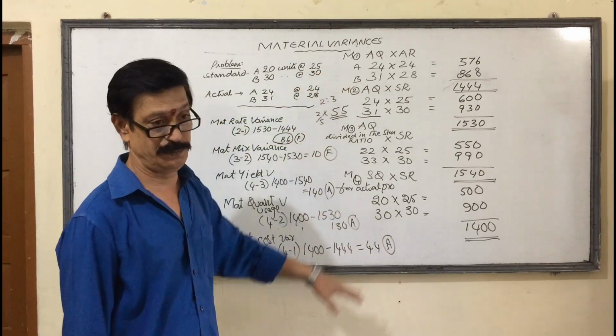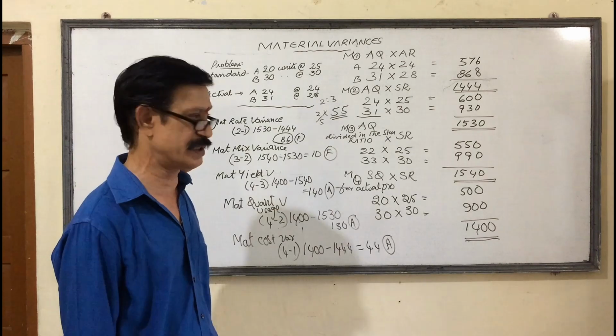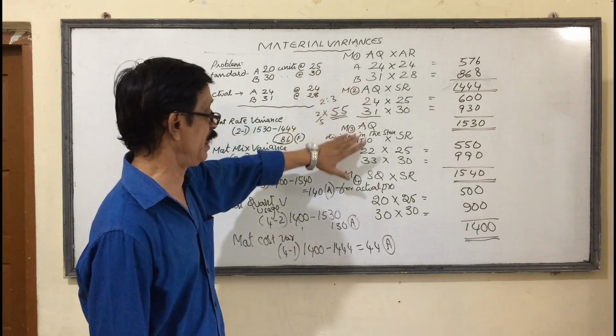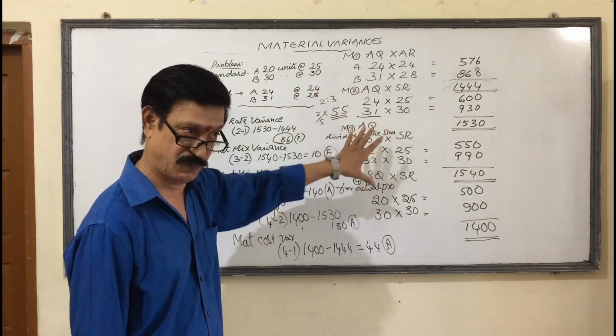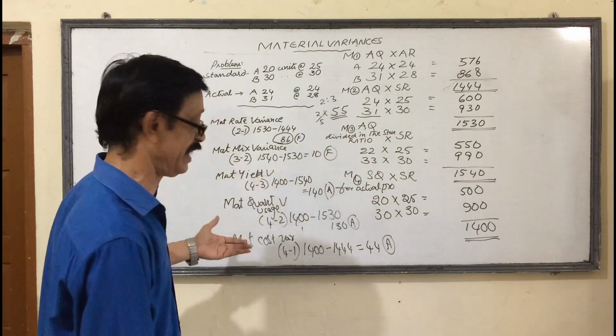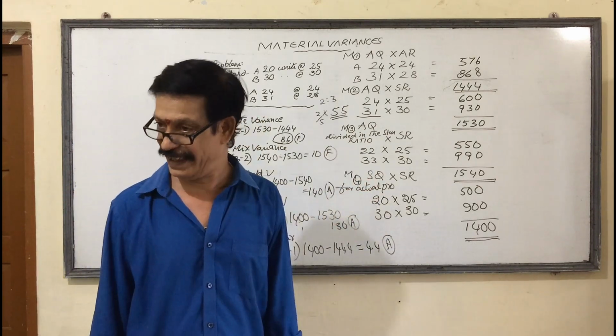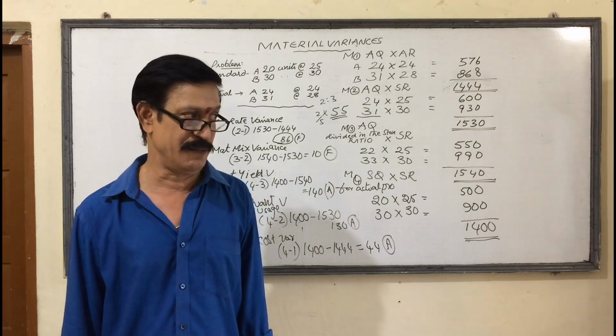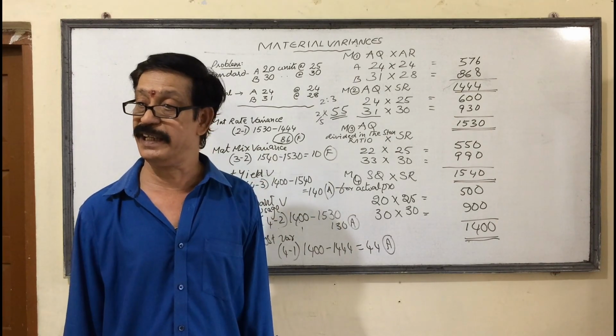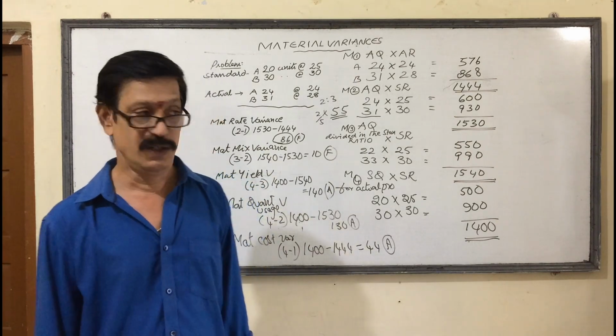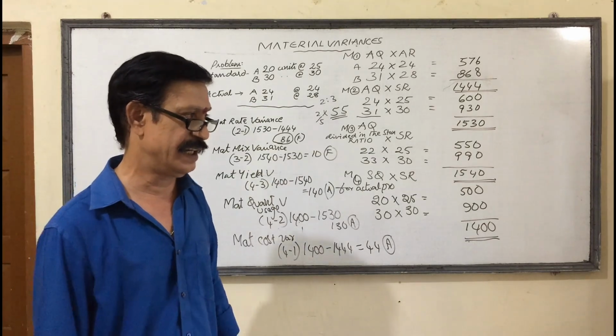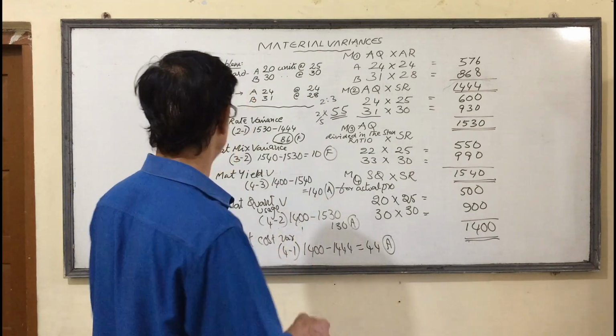Last and final once again. We are doing the problem in 4 heads. That is the working notes. M1, M2, M3, M4. After getting the 4 totals, we can find out the variances. Number 1, material rate variance. Number 2, material mix variance. Number 3, material yield variance. 4 is quantity variance. And last, cost variance.